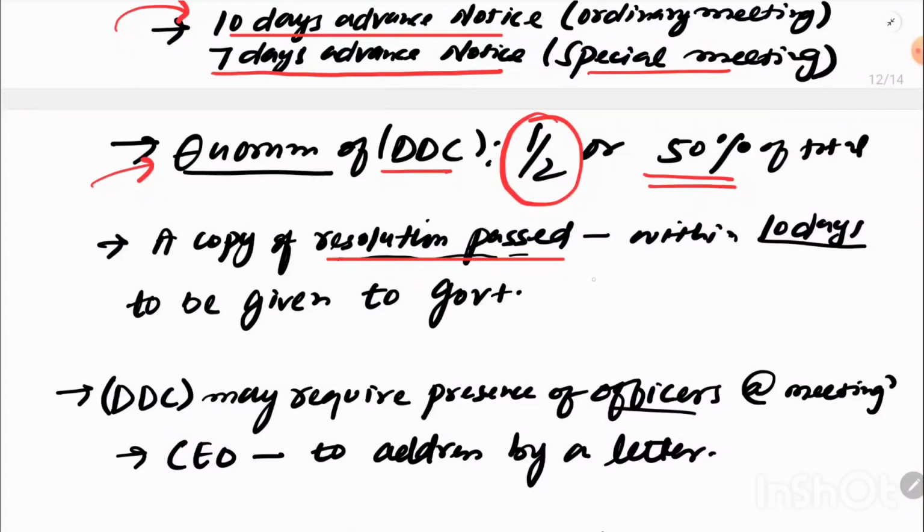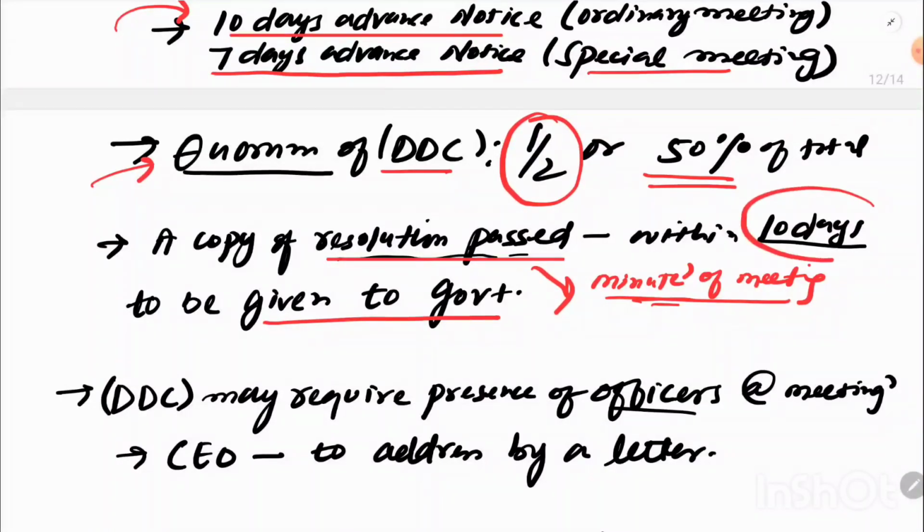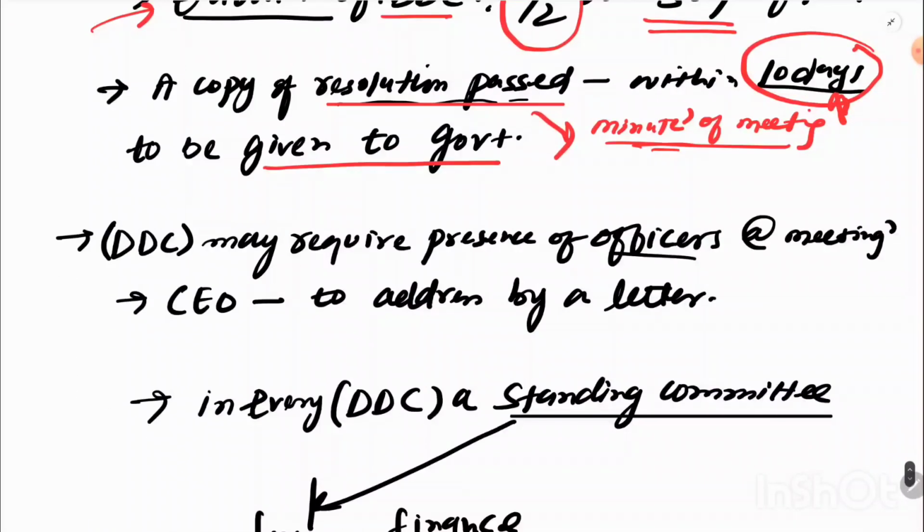Now, for example, after the meeting, if a resolution is passed by the District Development Council, then that resolution first has to be recorded, okay. That is called the minutes of meeting, okay. That session has to be first recorded as minutes of meeting, and then a copy of the minutes of meeting should be given to the government within 10 days, okay. Very important. The result of that meeting should be handed over to the government, or one of the copies should be given to them within 10 days, okay.